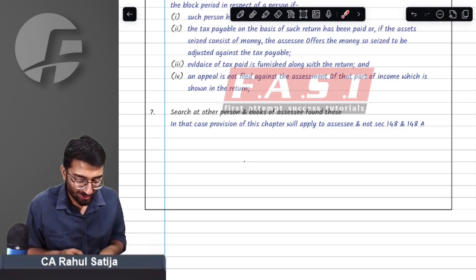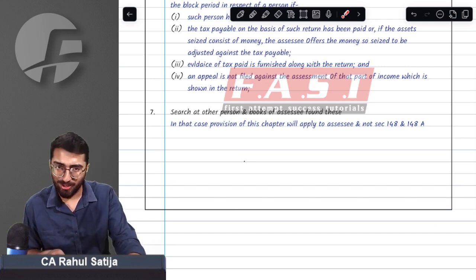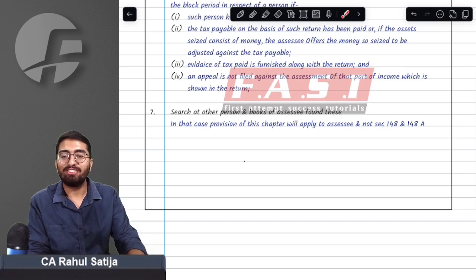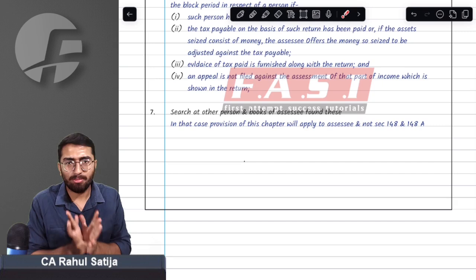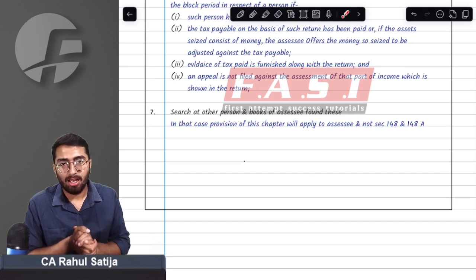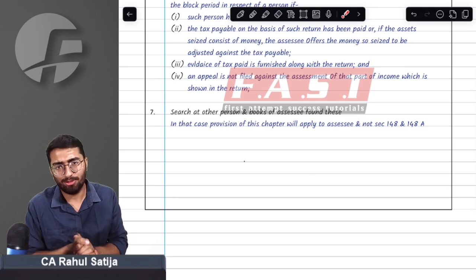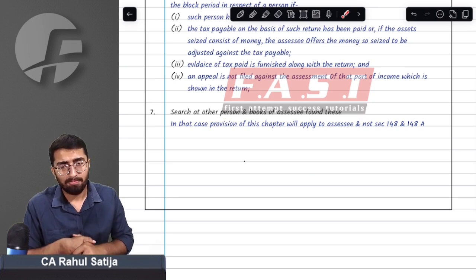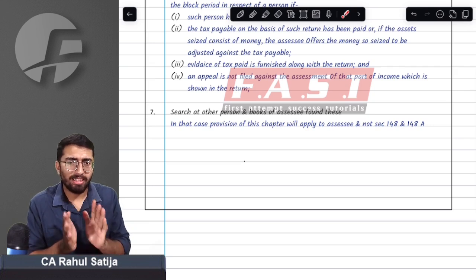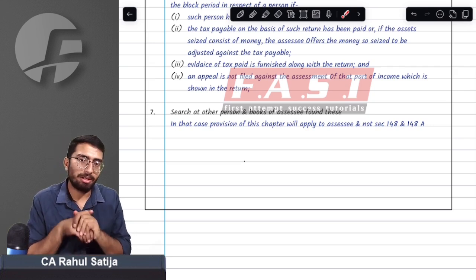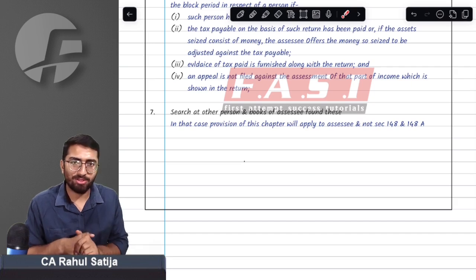This was all about your search assessment, or I should say, this was all about your amendments in CA Final DT for May and November 25. Till now, only this much amendments have come. I am 100% sure that these amendments will be very beneficial for you. There is a greater possibility that you might see nearly 10 to 30 to 35 mark questions from these amendments only.